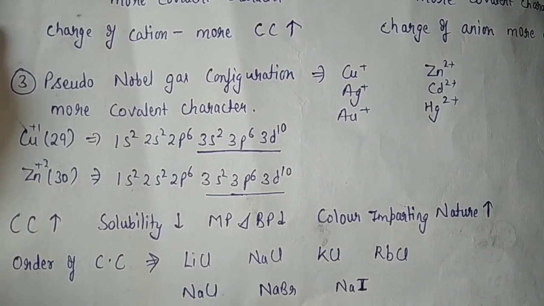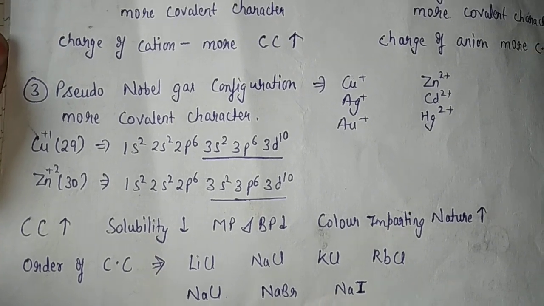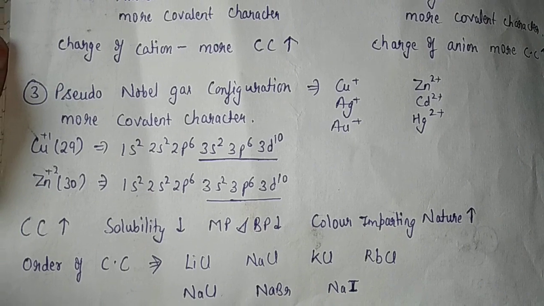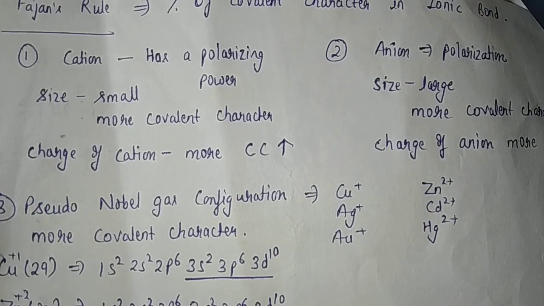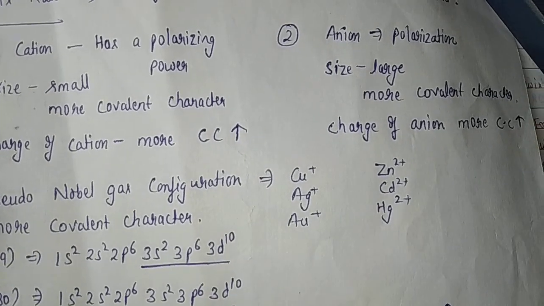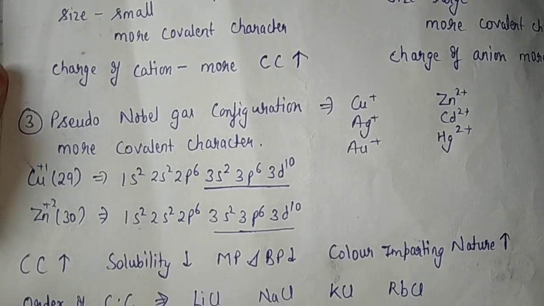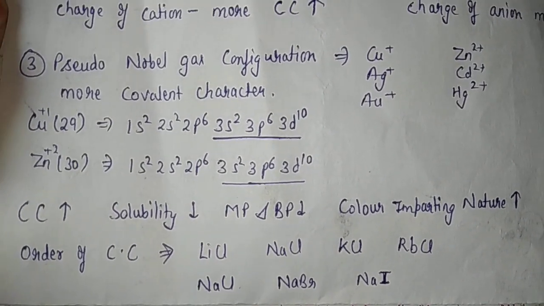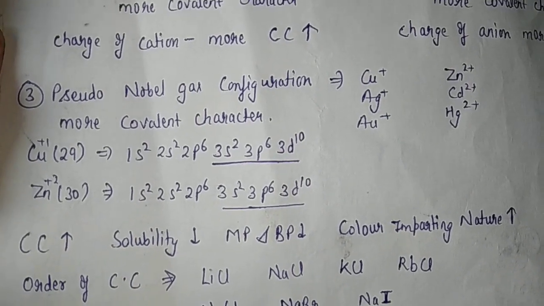In case of NaCl, NaBr, NaI, now the cation is the same. The anion should be large in size for more covalent character. So the order will be: NaI is the most covalent, then NaBr, then NaCl.